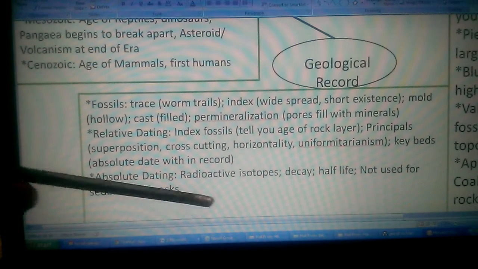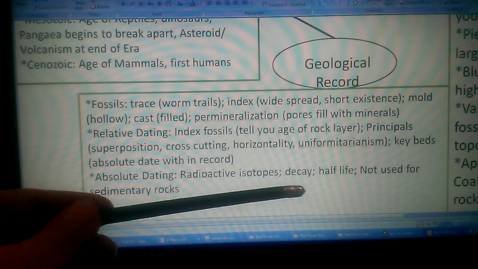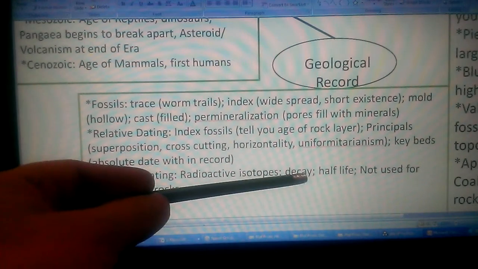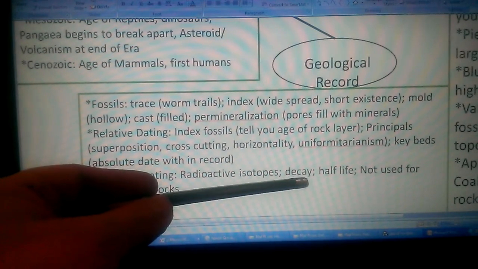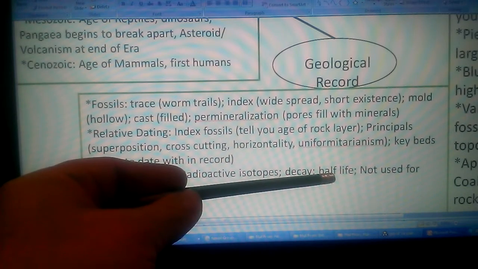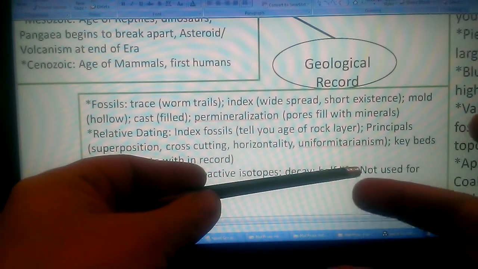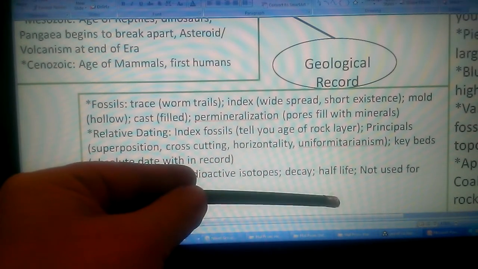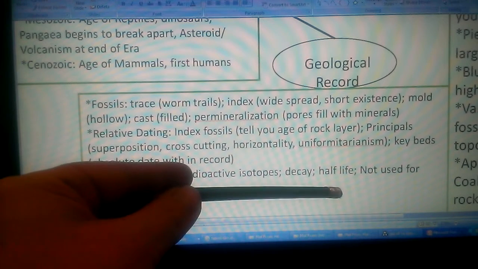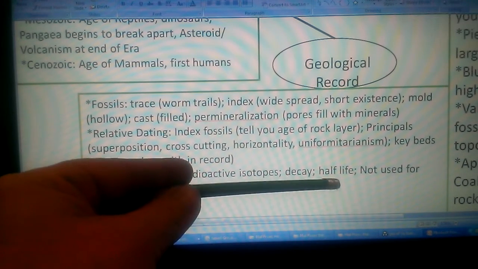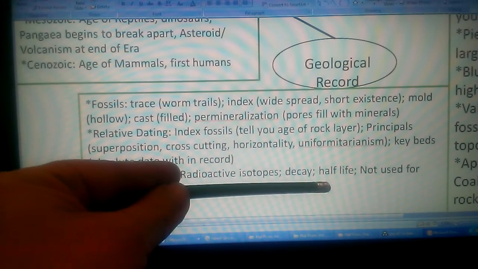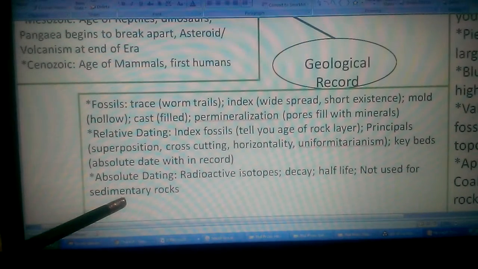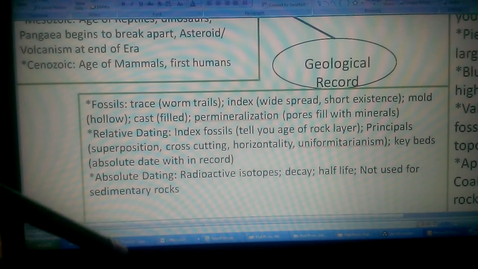And now absolute dating. Radioactive isotopes is a word you want to keep in mind. Those are the ones that decay. They lose electrons and protons. Decay just means the fact that they're losing them. Half-life is the time it takes for half of the radioactive to become non-radioactive. And that time could be anything from 5,000 years to billions of years. It depends on the element. And you would be given the information about what the half-life is. You need to know how to use it. And you also want to keep in mind absolute dating is not for sedimentary rocks because they're made up of so many different rocks. So those are your big concepts to hit.